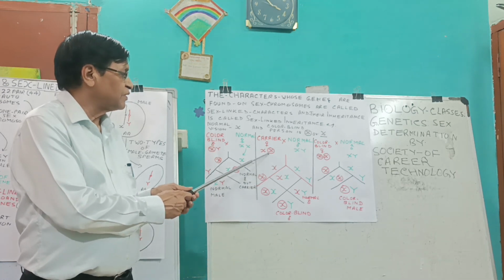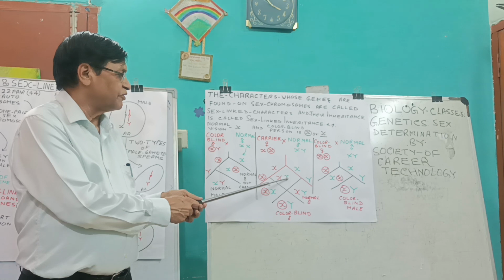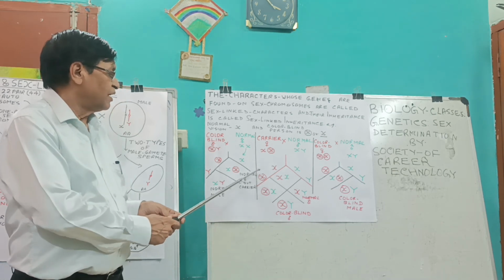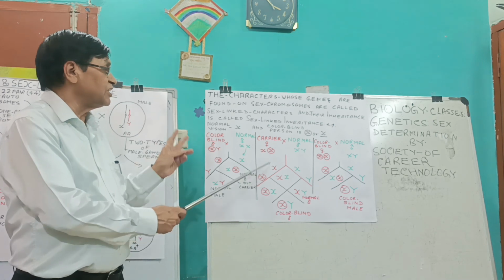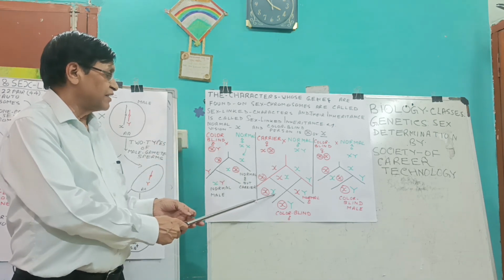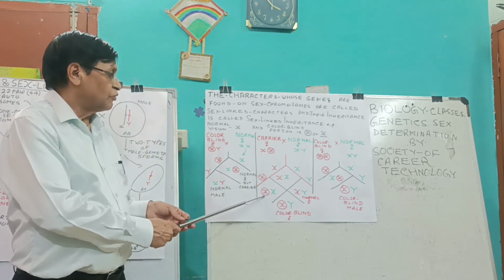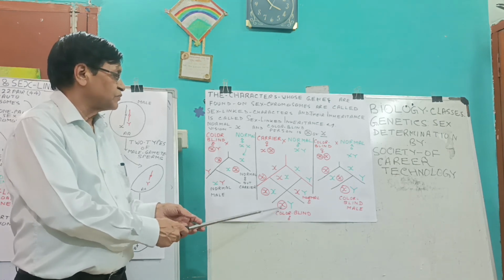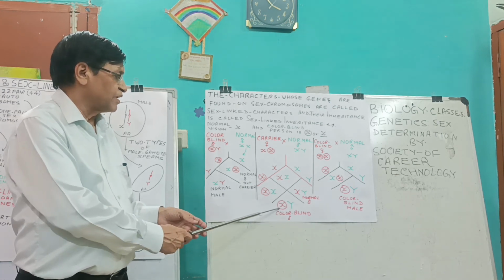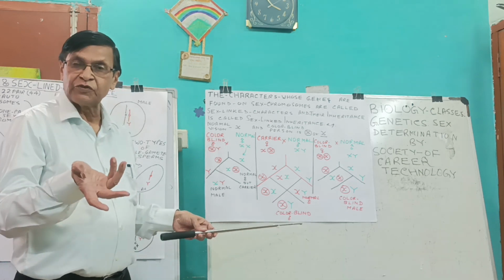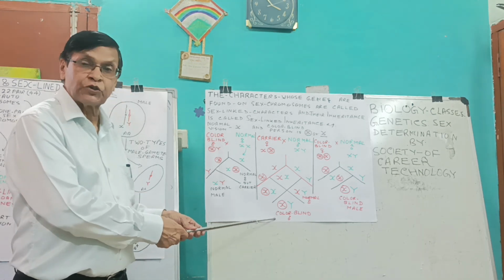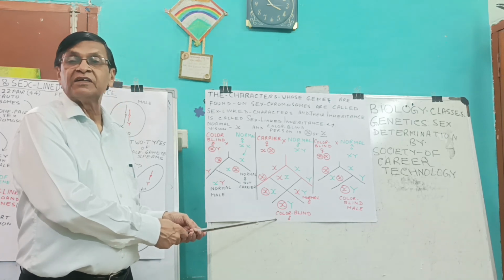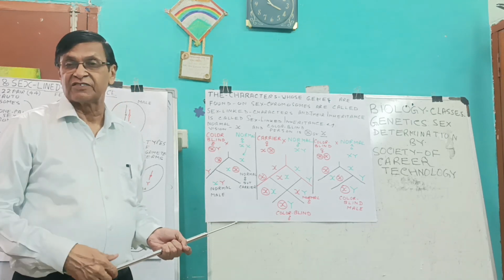You can see here this XX normal female, this XY normal male, this X having the gene for color blindness will result in a phenotypically normal but carrier female, and this one having the gene for color blindness and Y having no gene for normal vision or color blindness will show the character of color blindness. Such a condition is also called hemizygous.